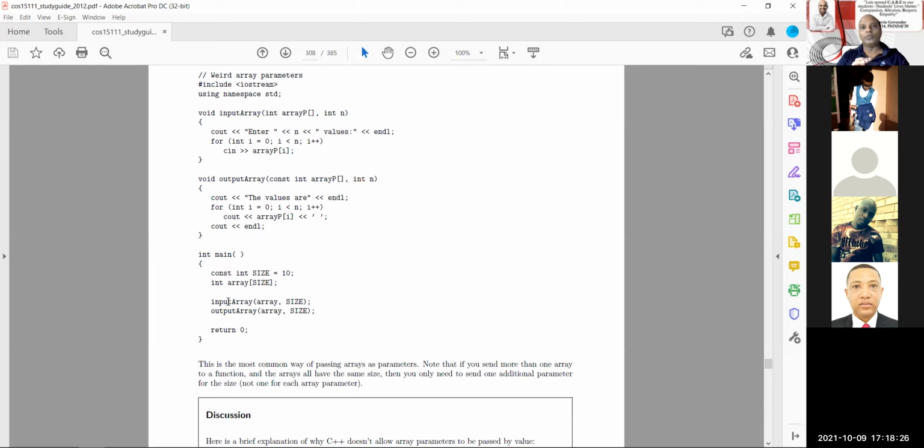It's the same program. So what I'm explaining is basically the program on page 308, how they pass it across. Where it says int array P and int N, remember we did that yesterday? Those were the formal parameters in the function heading. These are the actual parameters. Does that answer your question, Sam? Yes, that part I'm okay with. There's a one-to-one correspondence between the 2 of them. And you see where it says array P, size N. So whatever's in size is passed across to N. It doesn't matter what you call these 2 things.